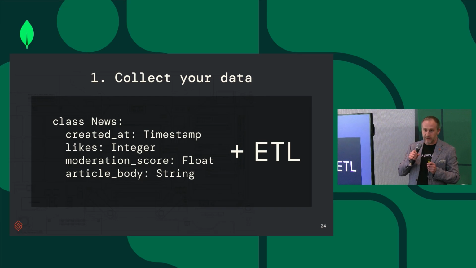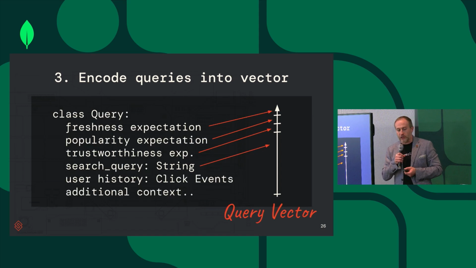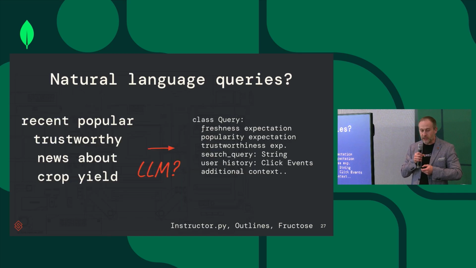You would collect your data, and you maintain the types of the data, so it's a typed schema, right? So for the date, for the number of likes, and for the moderation score. You encode those properties into the vector embedding, and that creates the news vector. On the other side, you do the same for the query, right? So you encode the freshness expectation, the popularity expectation, trustworthiness, and of course the query itself into a query vector, and then you match those two, right?